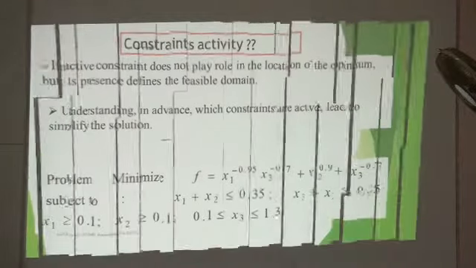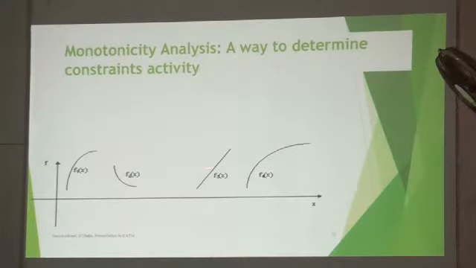So this is what has been done in this case, and this is what I am trying to show again: the meaning of monotonicity. If x is increasing and f is increasing, it is positive monotonicity. If x is increasing and f is decreasing, then it is negative. In other words, these two have opposite monotonicity.